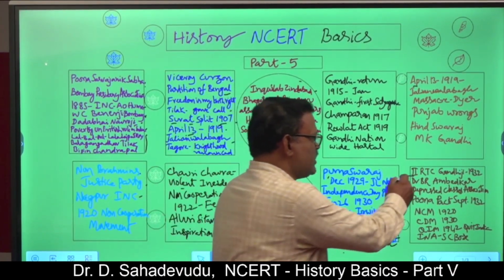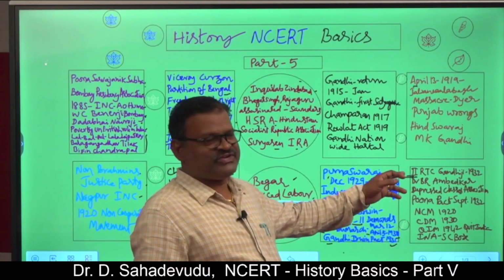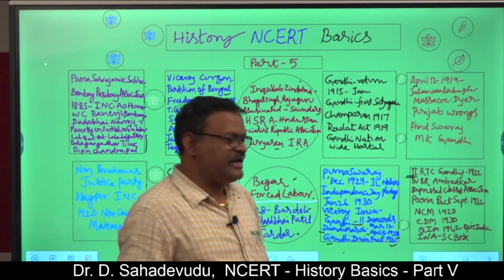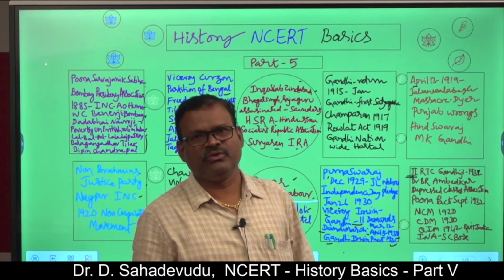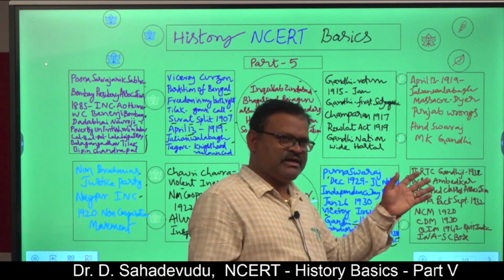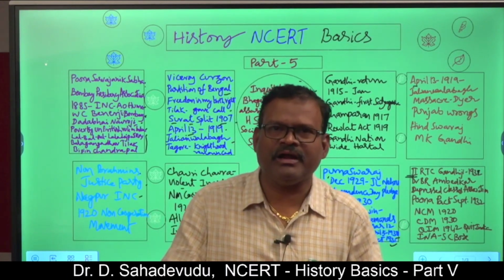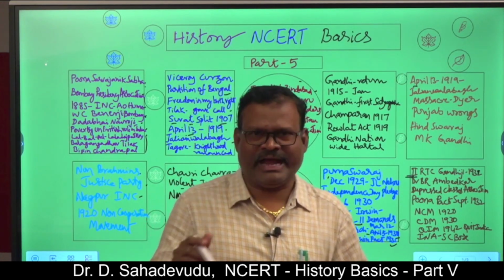So the British held the Round Table Conferences. The first occurred in 1930, the second in 1931, and the third in 1932. All these discussions were formed into a White Paper, and the British Parliament adopted it as the 1935 Government of India Act.